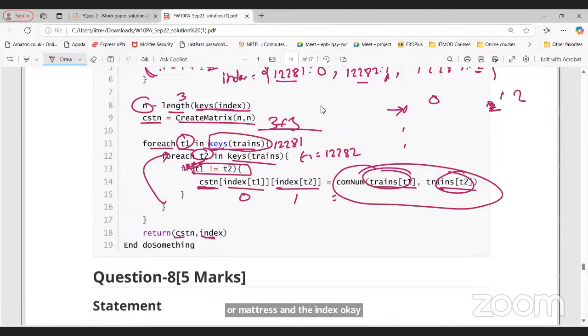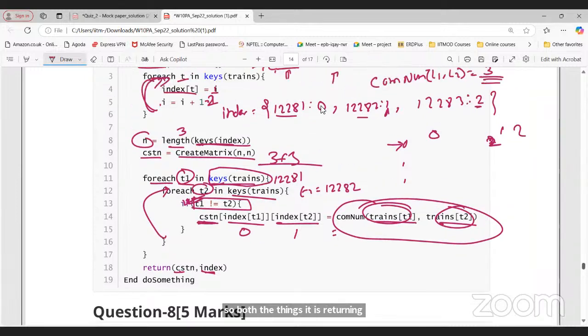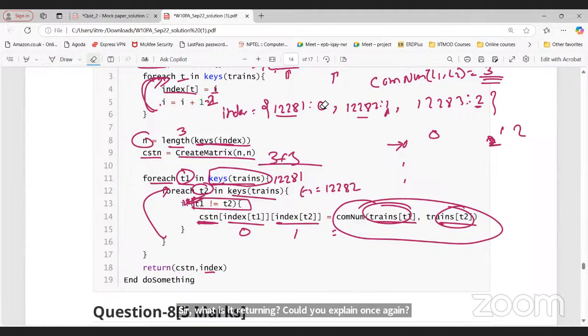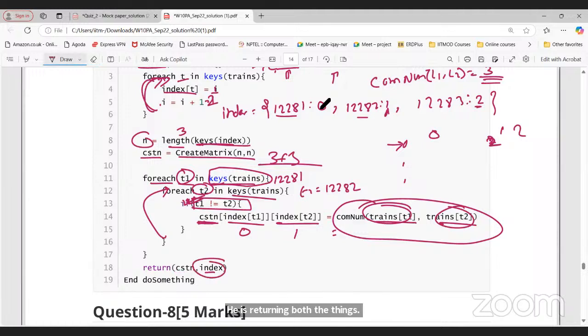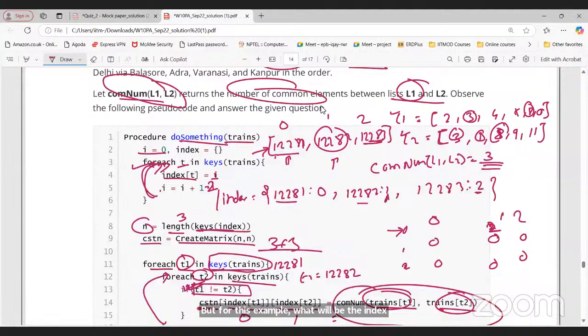Anyone, any doubt in this question? What is it returning? Could you explain once again? It is returning both the things: the matrix as well as the index, the dictionary as well as the matrix. So this matrix will get filled. For this example, if I just have three trains here, the index dictionary will be 12281 is 0, 12282 is 1, 12283 is 2. So for the number of trains we have, that is basically an index in that order.